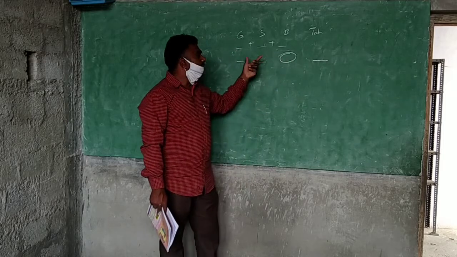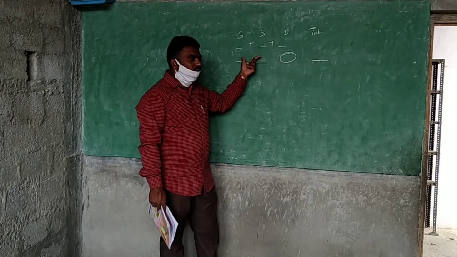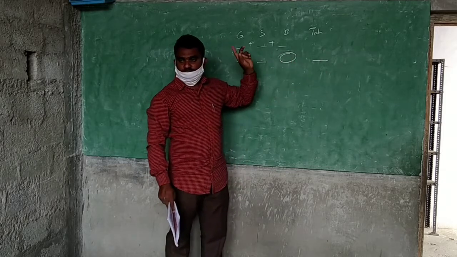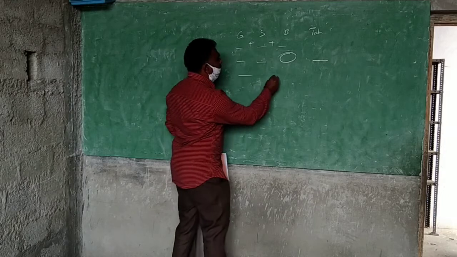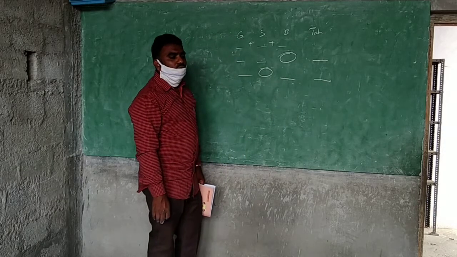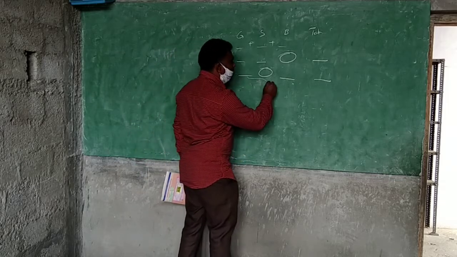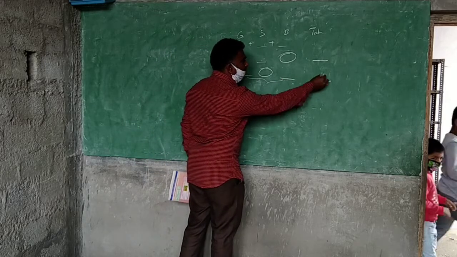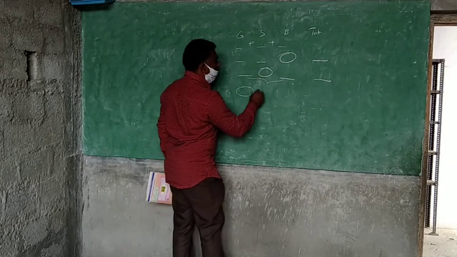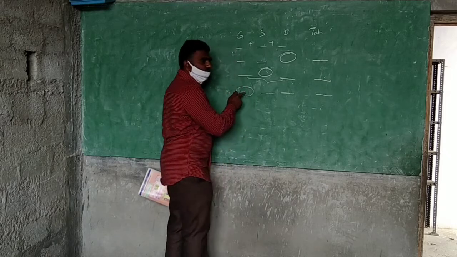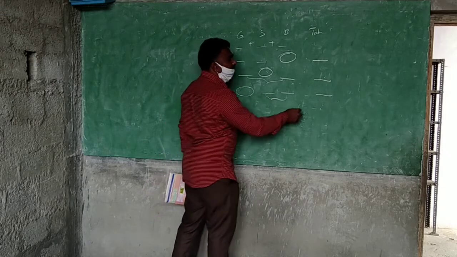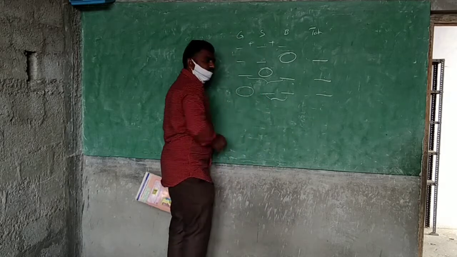Means what should we do? Add these two, subtract from this number, then you will get this answer. Sometimes they will give these two and the total, and not give this one. Then how do you do it? You have to add these two and subtract from the total, then you will get this one.